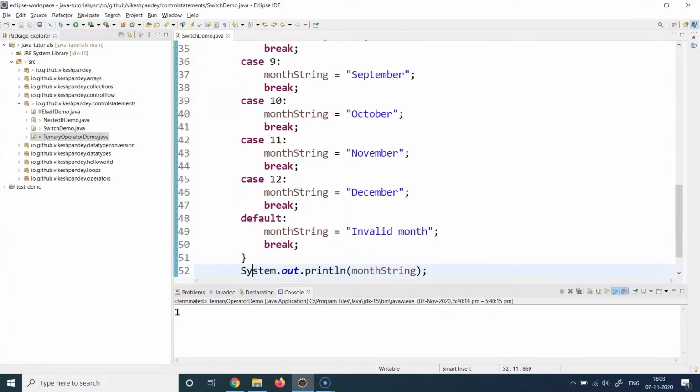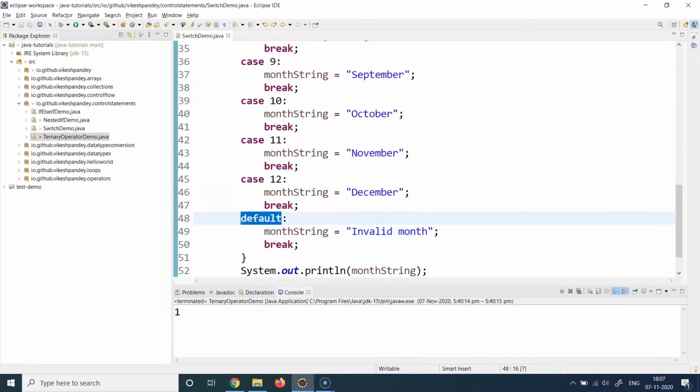After that, you will also see an interesting block called default. This is another capability of the switch statement. What if none of the above conditions hold true? What if we specify a value which is not between 1 and 12 and it will not match any of the cases which we saw just above? And if you want to execute some code in that case, some default execution, you are going to use default. Default is the code block which will be executed if none of the cases match.